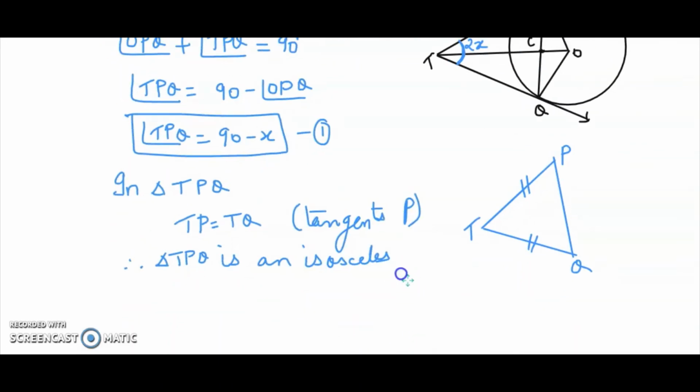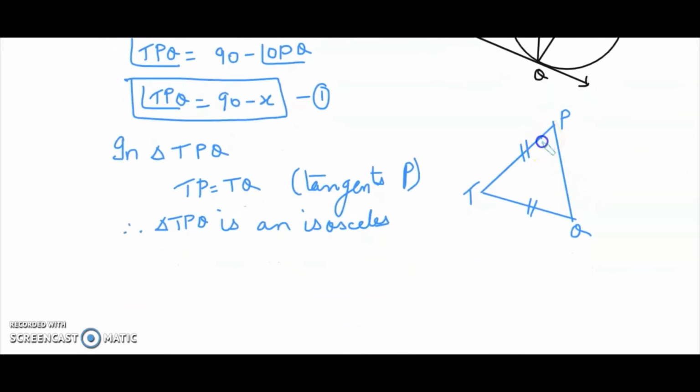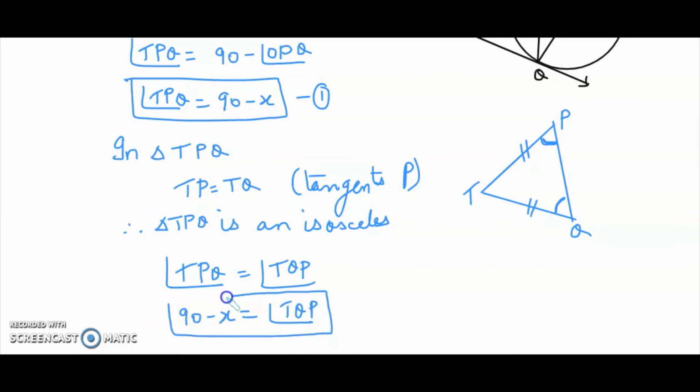Therefore, the angles opposite to these two equal sides are equal. So TPQ is equal to TQP, and we already got TPQ as 90 minus X. So 90 minus X is equal to TQP. This is the second part.